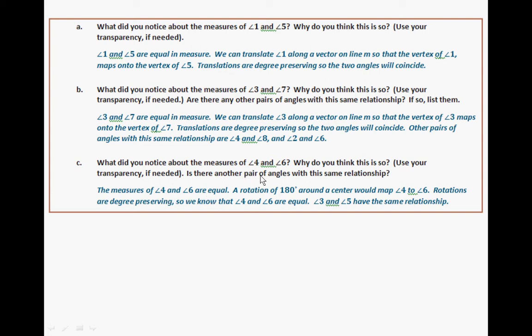And for 4 and 6, these will be equal because you rotate 180 degrees around the center, and rotations are degree preserving. This is going to be huge later on when you're asked to describe why parallel lines cut by a transversal create these types of angles. It all goes back to the rigid motions, the basic rigid motions, and you need to be able to describe it in that manner.